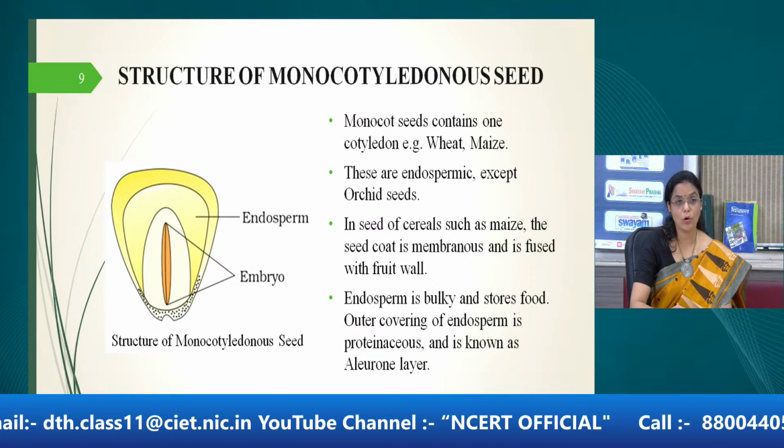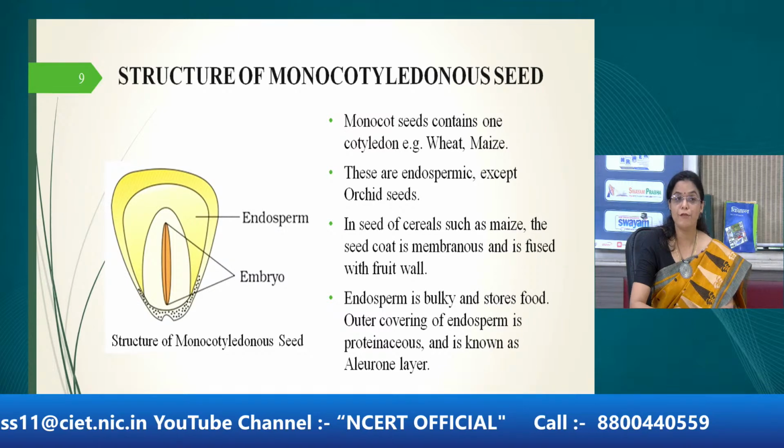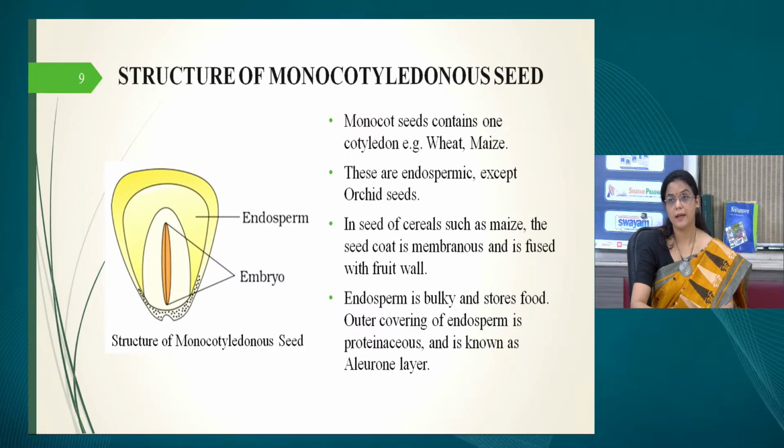They belong to the monocot category, and they have only 1 cotyledon, unlike the dicots. Now this cotyledon has endosperm, and the endosperm has high nutritive value, it is rich in starch, and also it has a good amount of proteins in some plants.